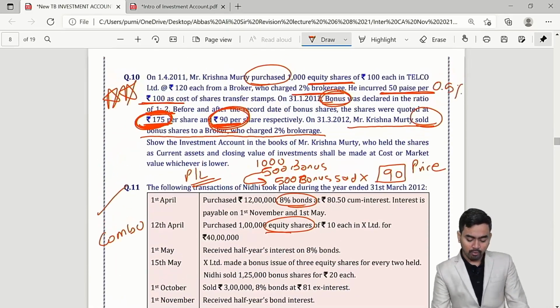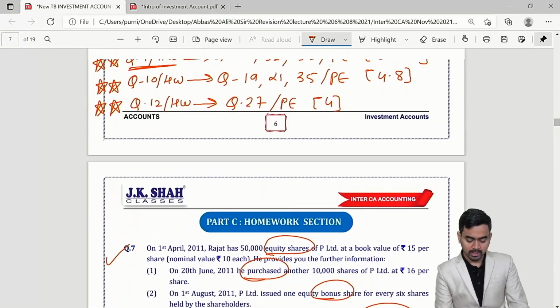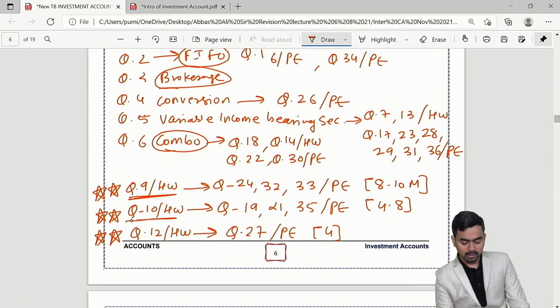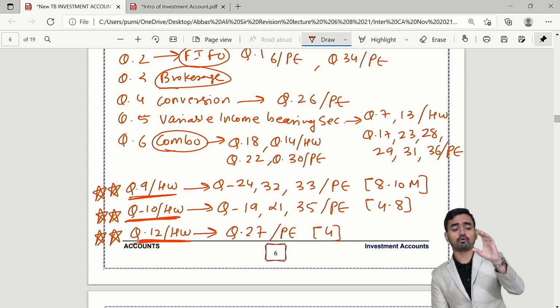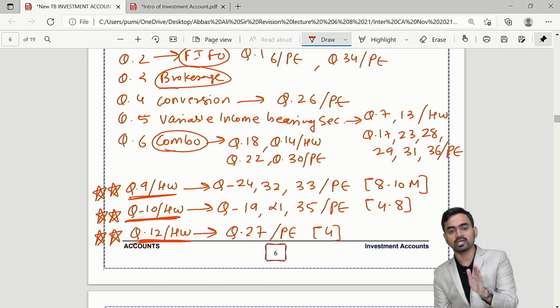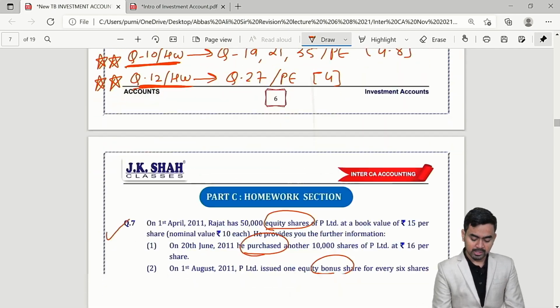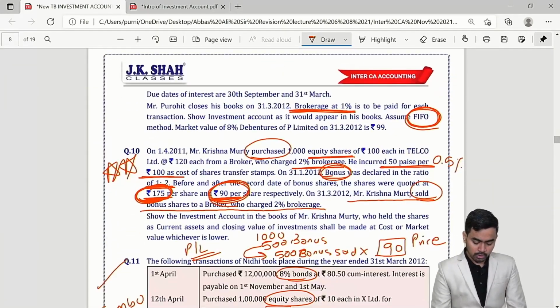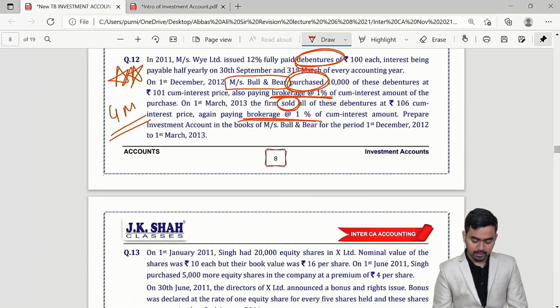So see, I have already given you the reference over here for question number 9, question number 10 and question number 12. These 3 important kinds of questions, in similar format, the institute repetitively asks in the exam. So do the needful with the sums. Reference is already given. Okay. So question number 12 done.